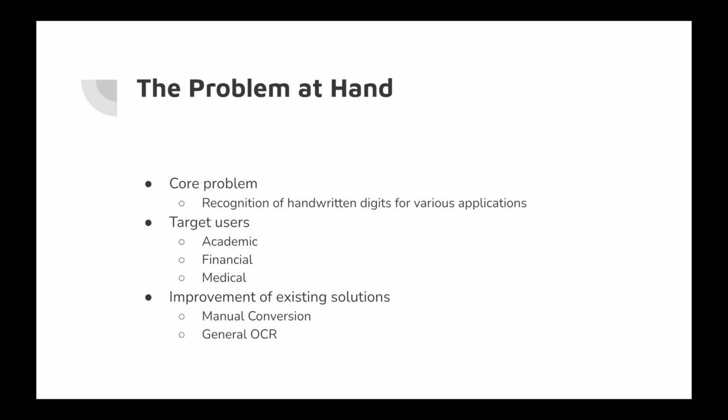Now, what are our current solutions and why might our machine learning product be an improvement? Manual entry is the most common solution, which is human transcription, which is slow, expensive, and prone to fatigue-based errors. Now, there's also generic OCR like Tesseract. While powerful for standard fonts, generic OCR often fails with the unique variants of human handwriting, such as varying stroke thickness,